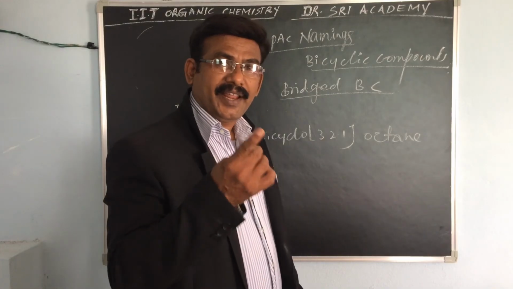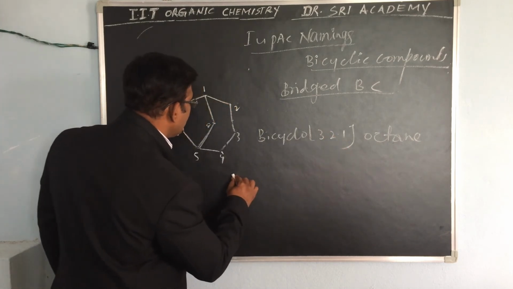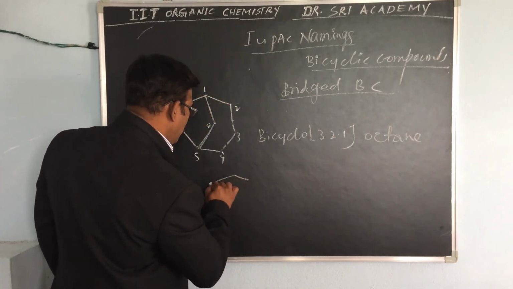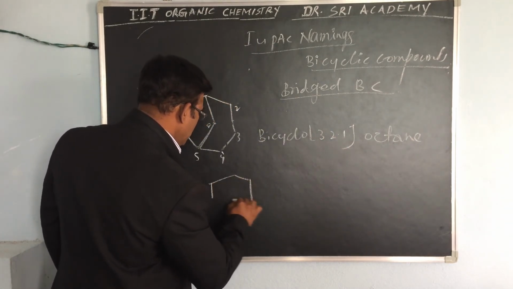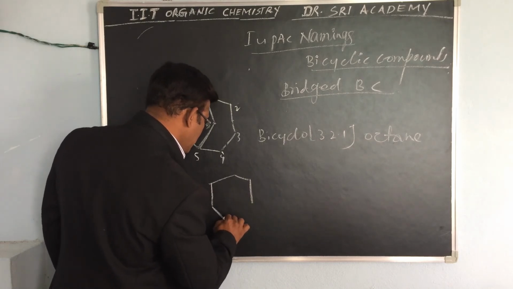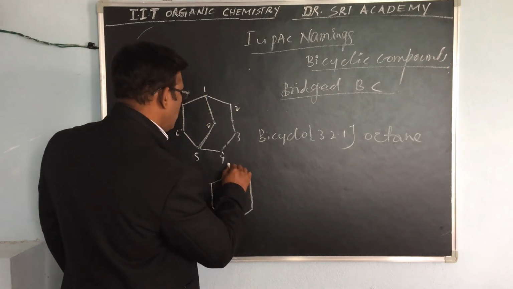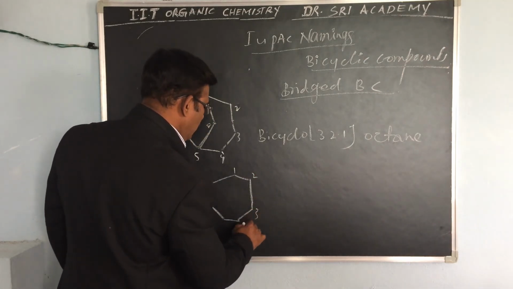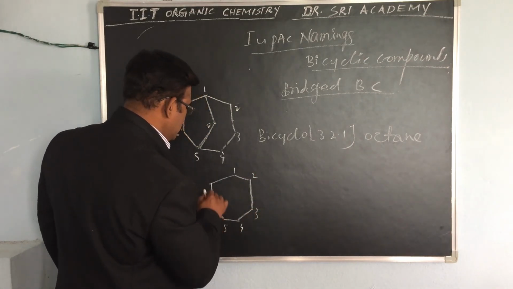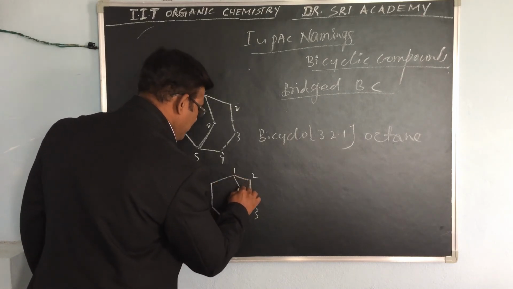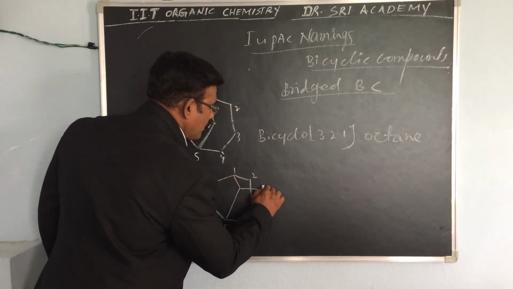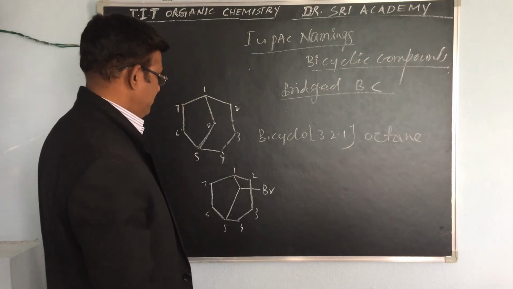Another example: take a similar compound, 1, 2, 3, 4, 5, 6, 7. What is this name?